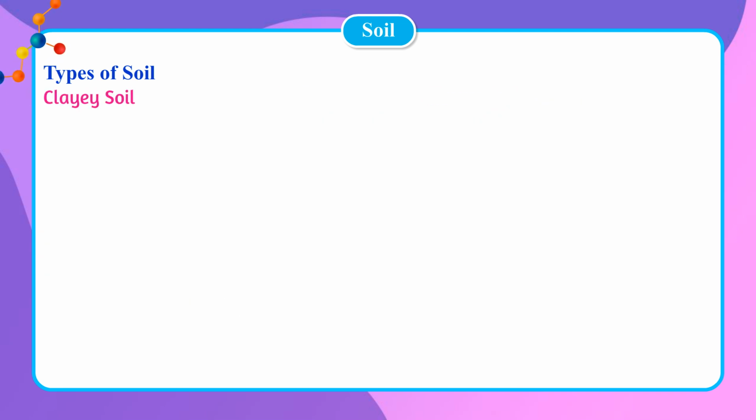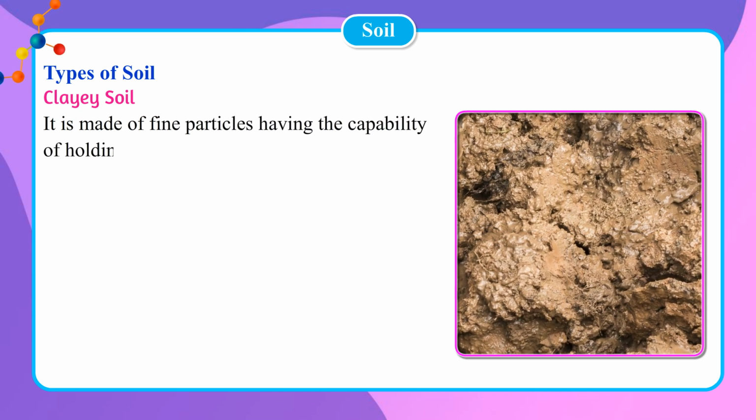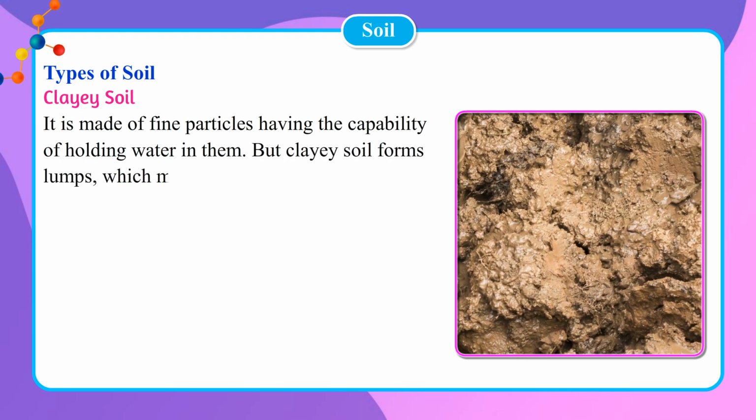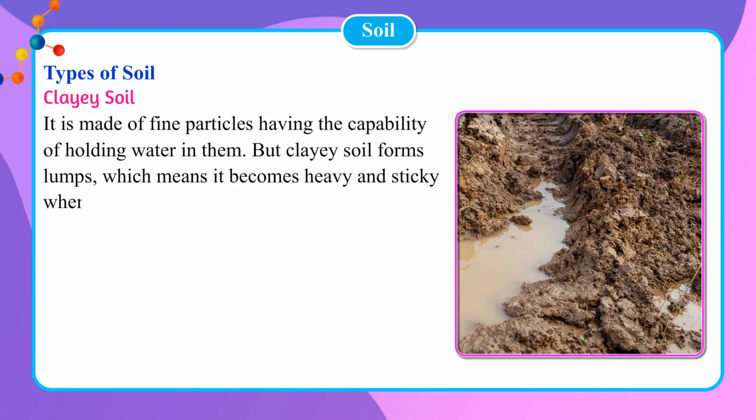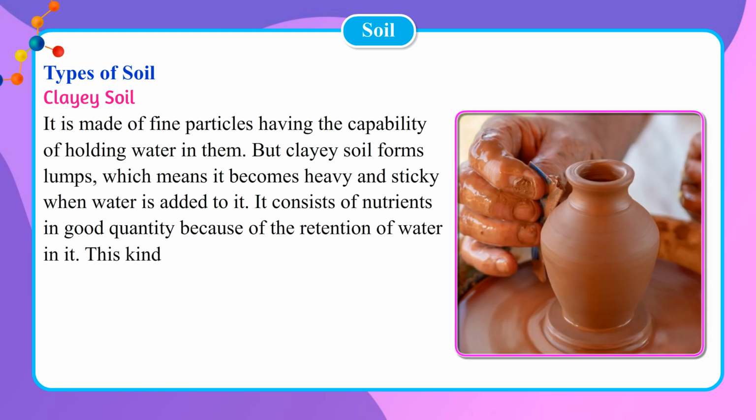Clay soil. It is made of fine particles having the capability of holding water in them. But clay soil forms lumps, which means it becomes heavy and sticky when water is added to it. It consists of nutrients in good quantity because of the retention of water in it. This kind of soil is used for making pots.